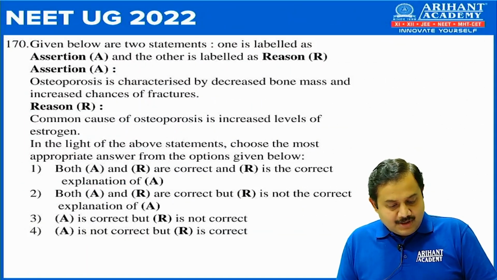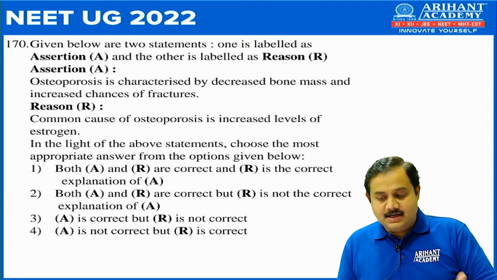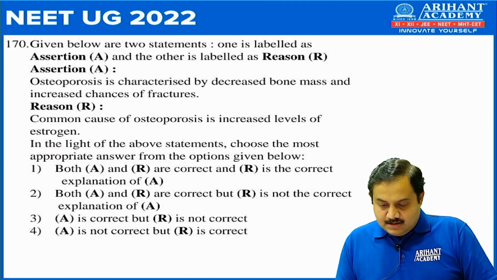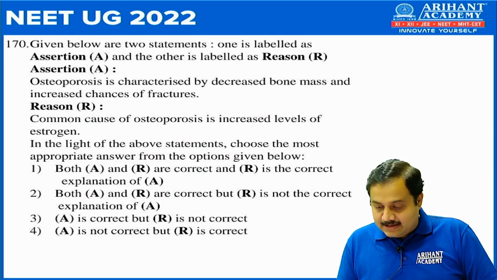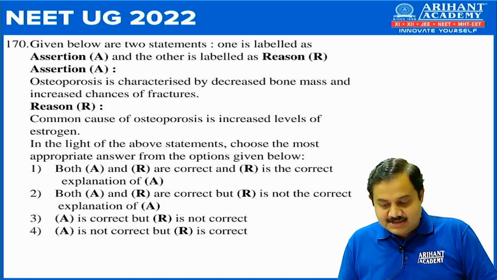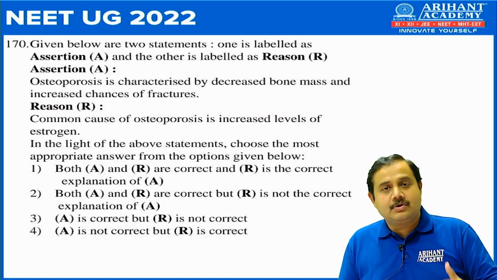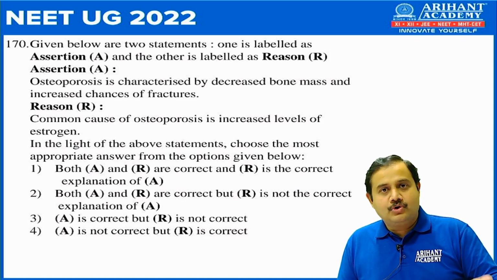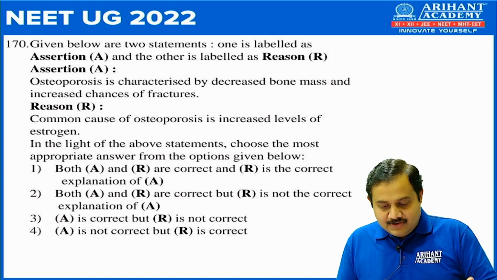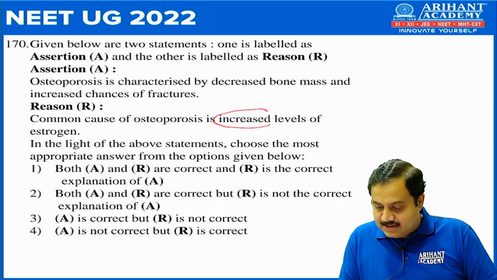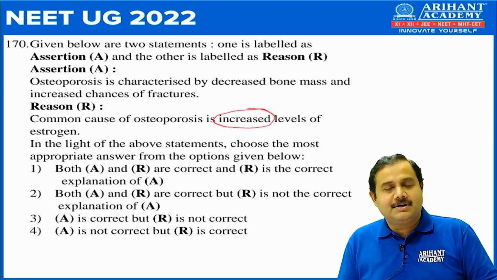Next, question 170, that is again an assertion reason type of question. Here assertion is osteoporosis is characterized by decreased bone mass and increased chances of fracture. So this statement is correct. In osteoporosis, the bone mass decreases, so bones become brittle and there are more chances of fractures. While the reason given is common cause of osteoporosis is increased level of estrogen. Now this is where they are wrong. It is decreased level of estrogen.